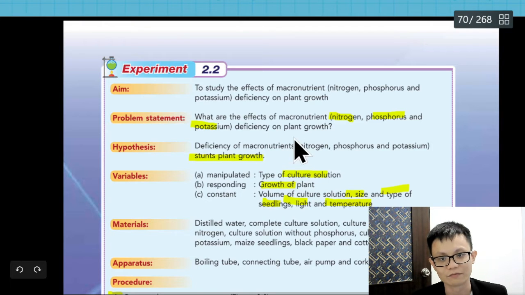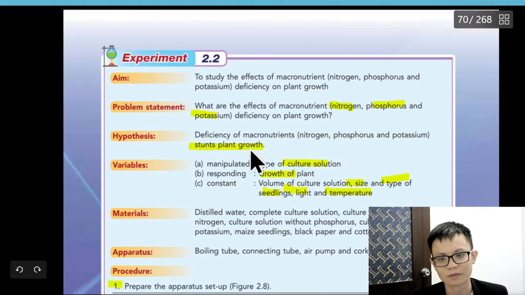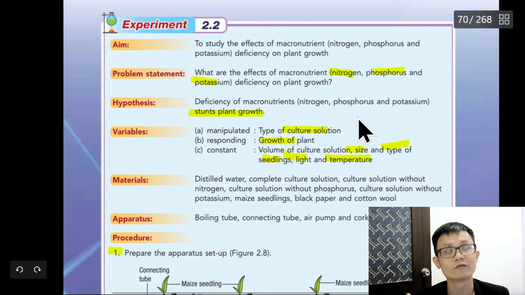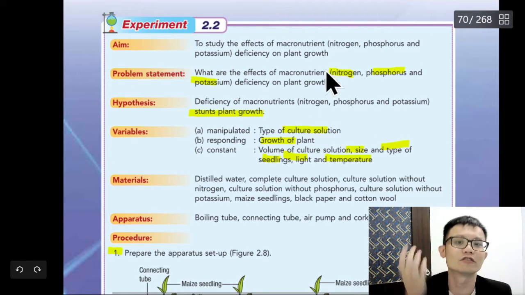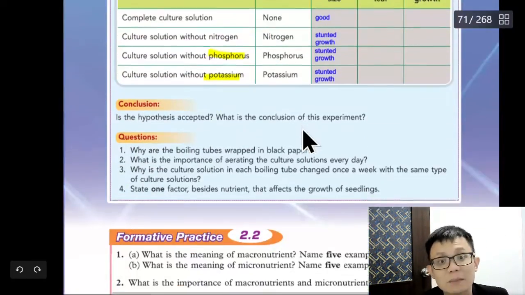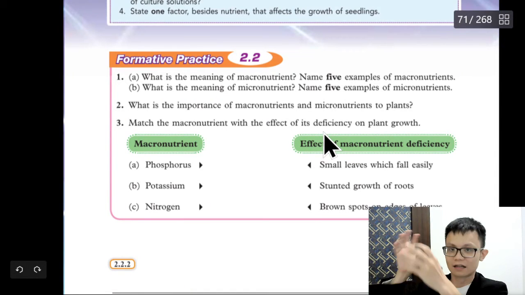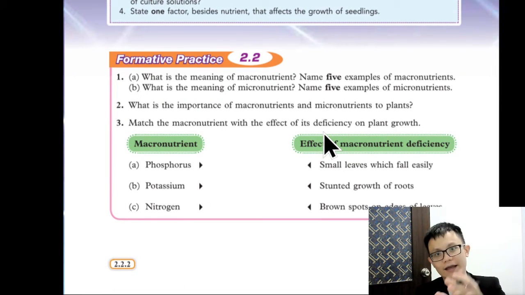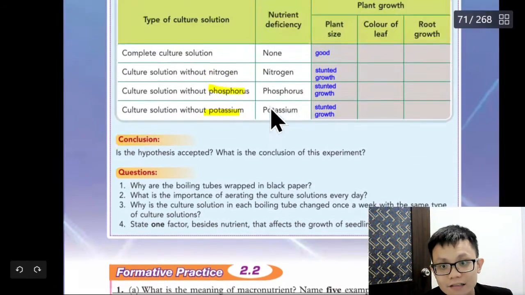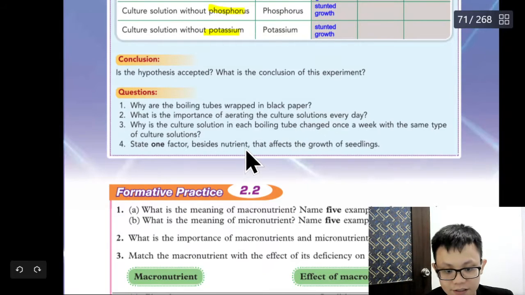Hey, no wonder when I'm reading it, it feels so weird. This is a problem statement. Hypothesis: deficiency of micronutrients such as nitrogen, phosphorus, and potassium will cause stunt plant growth. Deficiency of nitrogen, phosphorus, potassium will cause stunt growth in plant. I like to use my own words lah. It's easier to use your own words rather than just memorize the words. I mean the keyword is not enough of what and what and what causing no growth. That is the keyword.